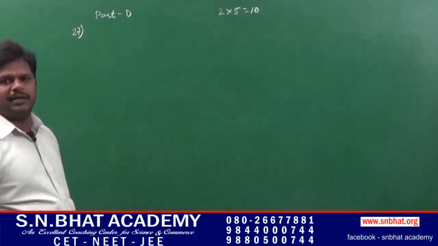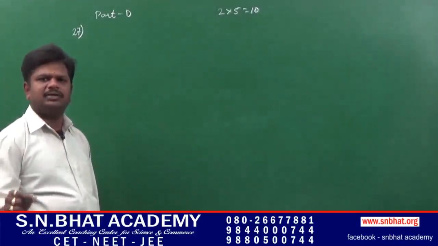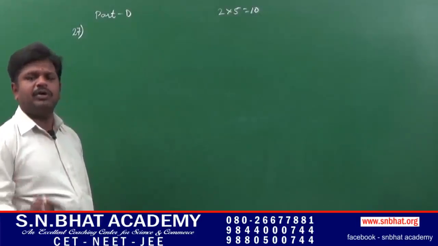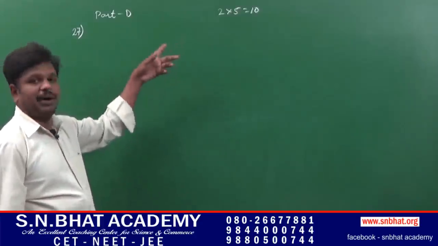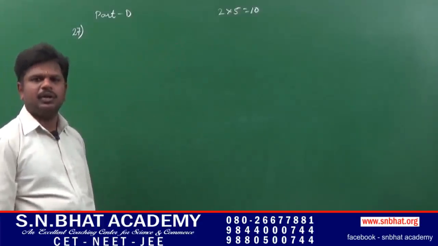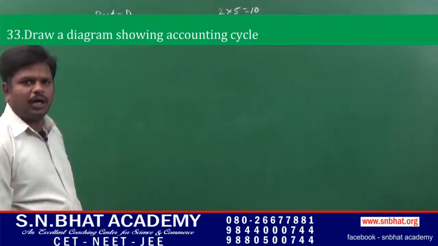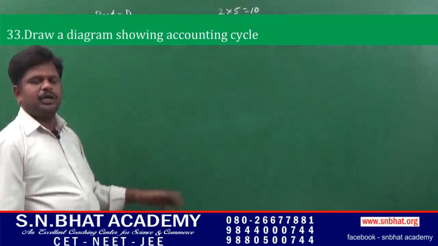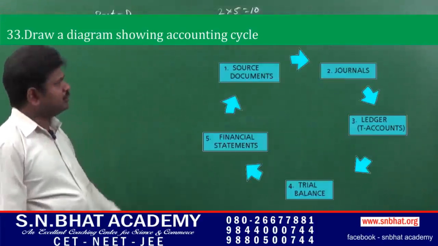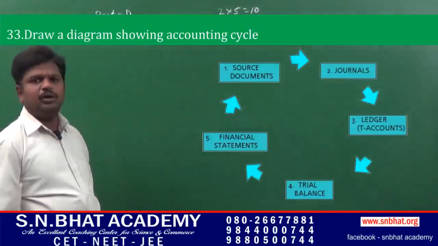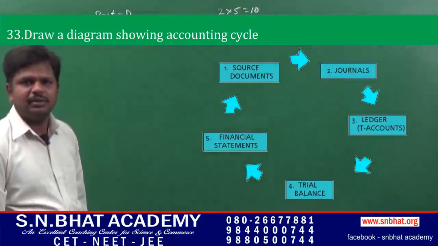Next, part D. Here you have to answer 2 questions out of 3 questions which carry 5 marks each. Draft the accounting cycle. The accounting cycle includes 5 stages. First one, you have to know the business transaction.